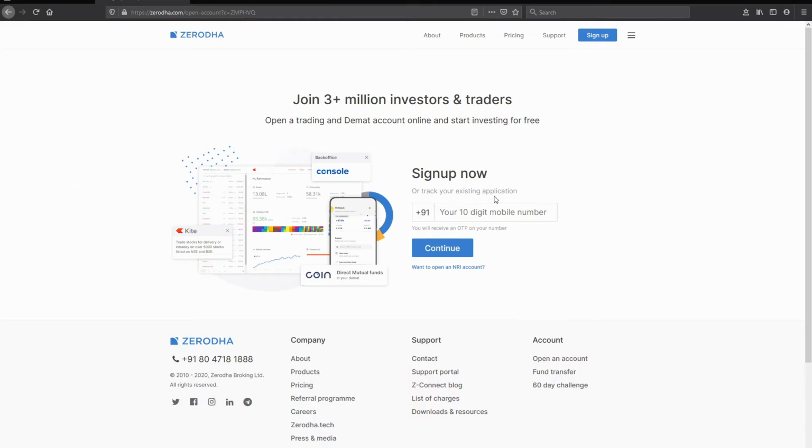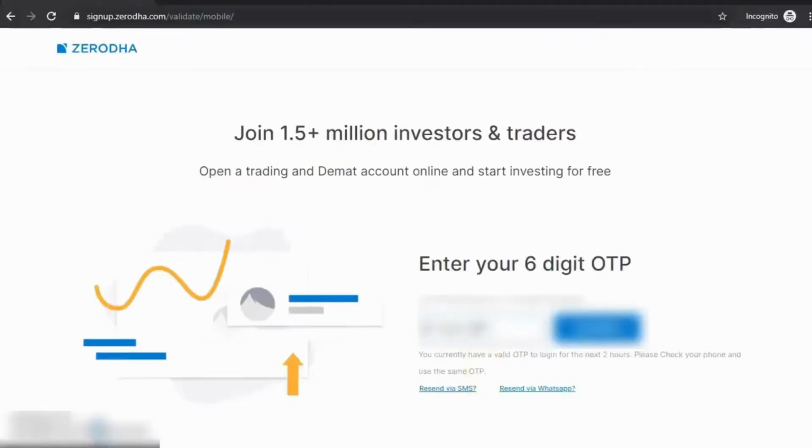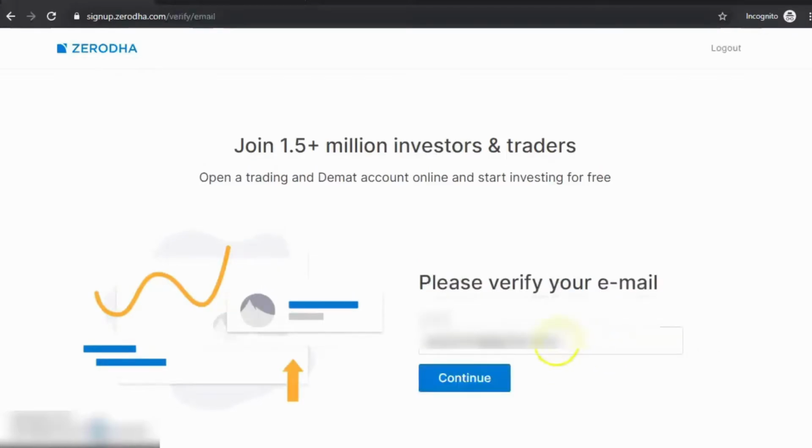Once you have reached there, kindly put in your number here, and you will receive an OTP. You can ask for the OTP on WhatsApp as well. Put in the OTP and continue.